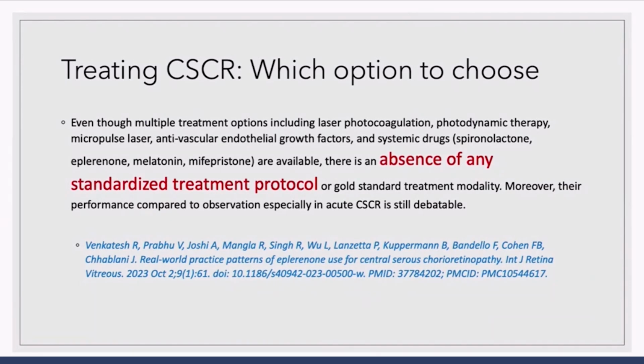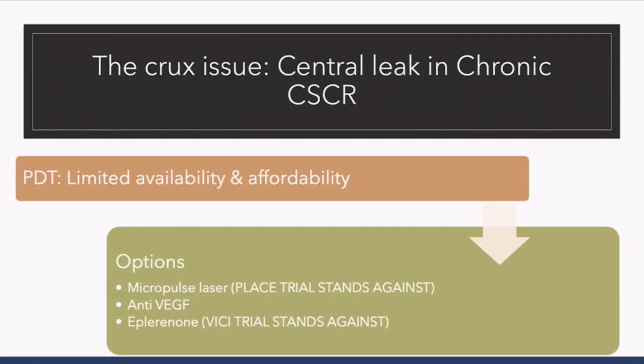And why there has been no consensus or a well-designed RCT to talk about central serous is because we do not have a gold standard against which we can compare this. The near gold standard is PDT, not available. So the options which we have, 2 large trials stand against the evidence which will be put forward to you today. Though sir has very nicely presented the data on micropulse, the PLACE trial stands against it.